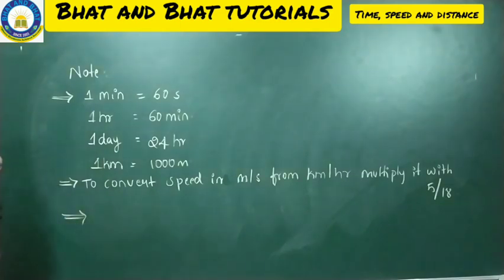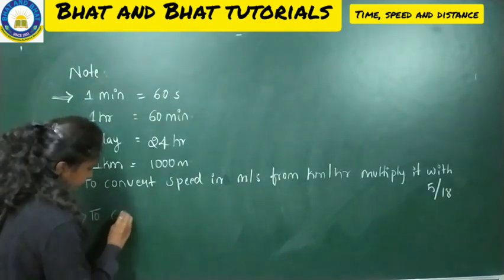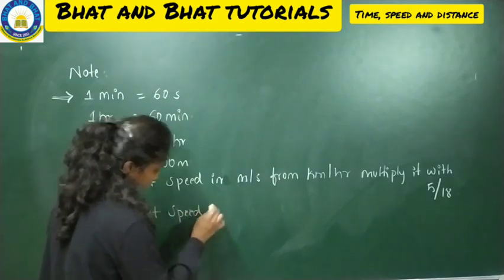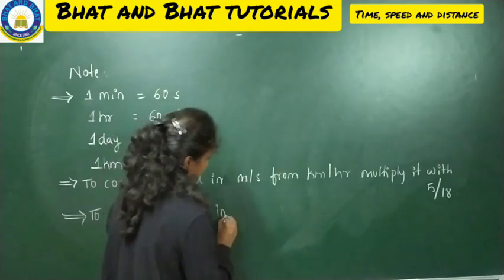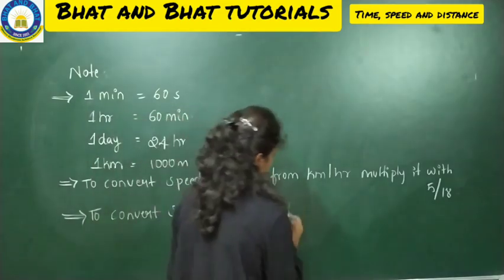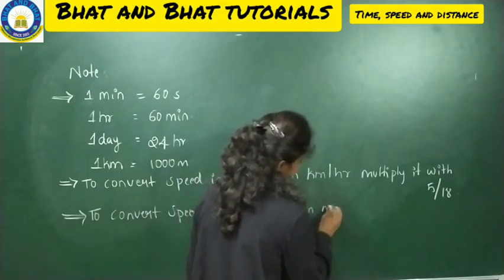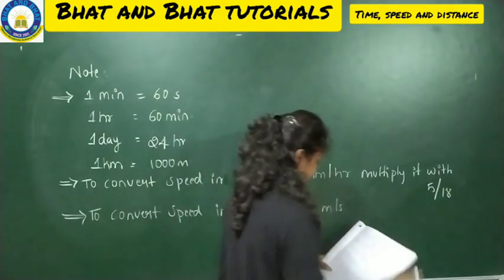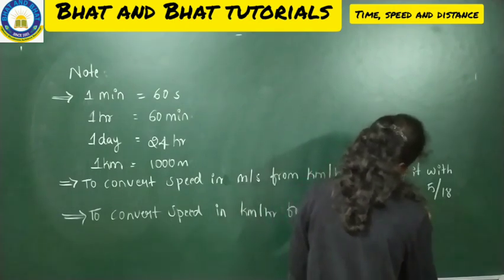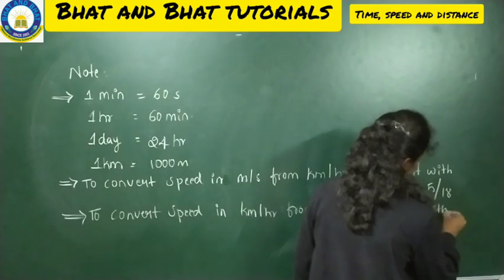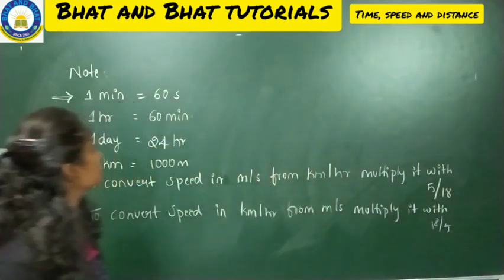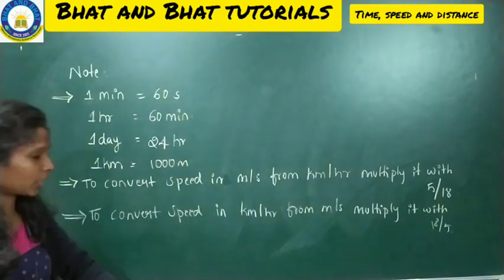The second point, again, to convert speed in kilometer per hour from meter per second, multiply it with 18/5. So listen students, this one you all know, no need to explain.